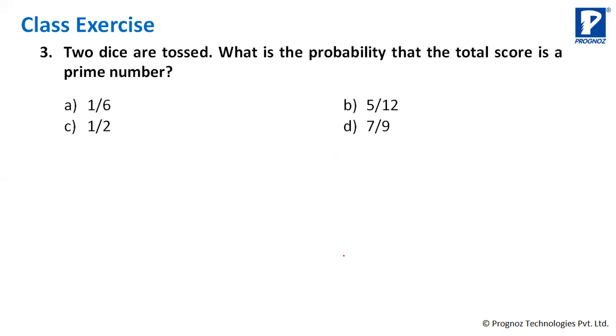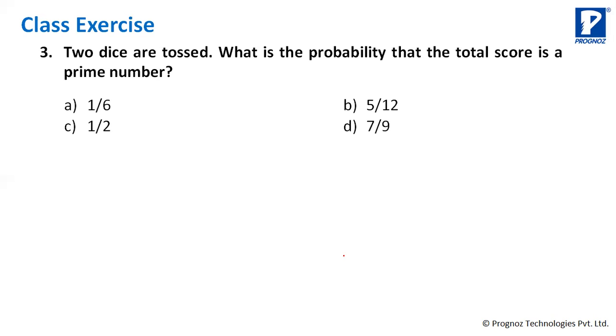Okay. 2 dices are tossed. What is the probability that the total score is a prime number? 2 dices are tossed. What is the probability that the total score is a prime number? That's a prime number, you know, which is divisible by either 1 or by itself, and it is not divisible by any other number. That is a prime number.